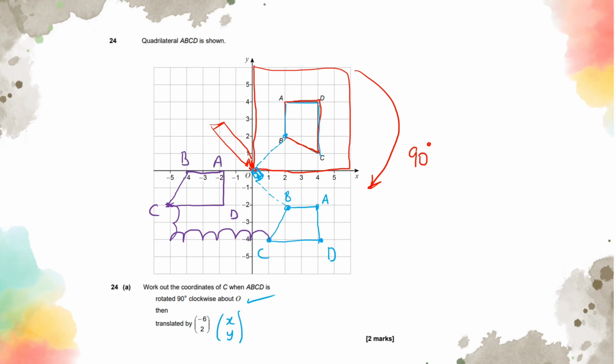They ask us to work out the coordinates of C. They're asking for the coordinates of C, so it's going to be -5 on the x-axis and -2 on the y. And this is how we get full marks from this question.